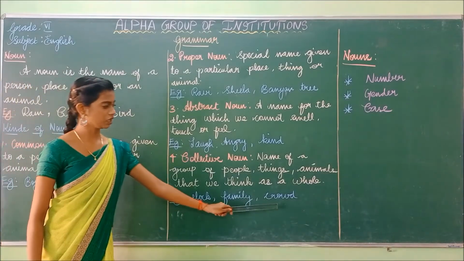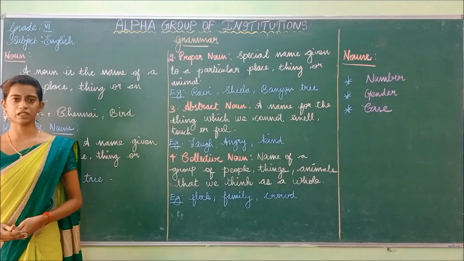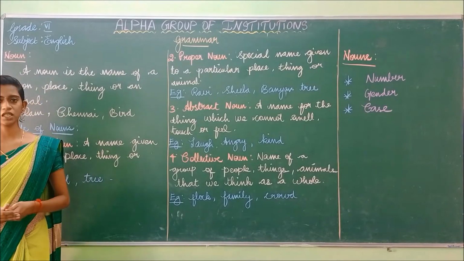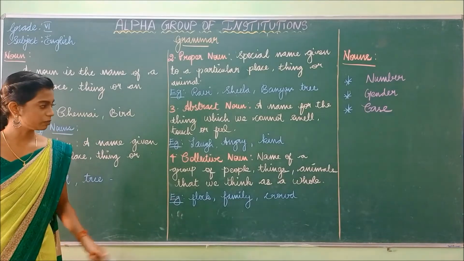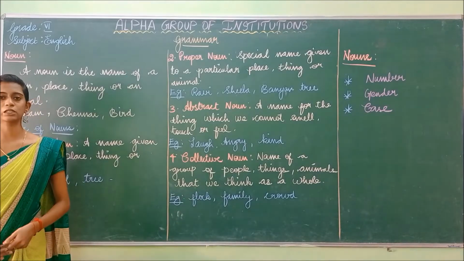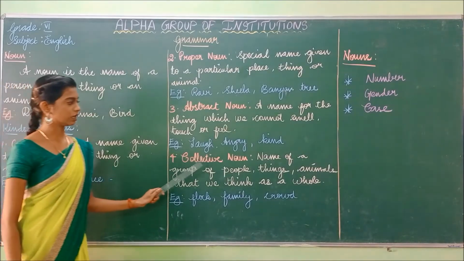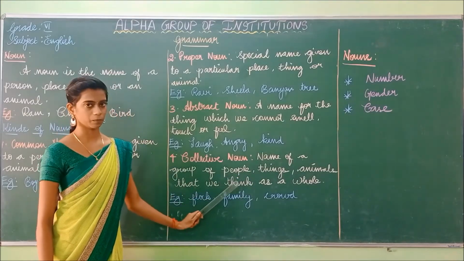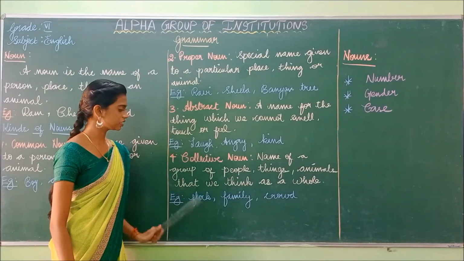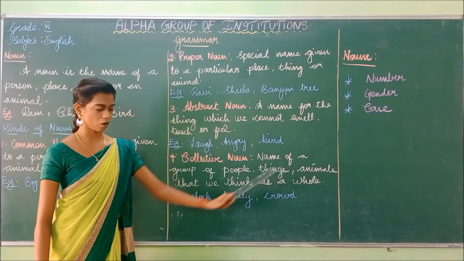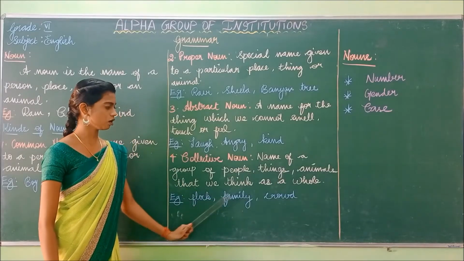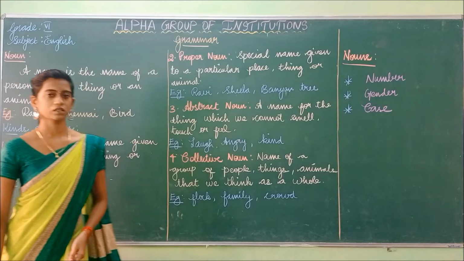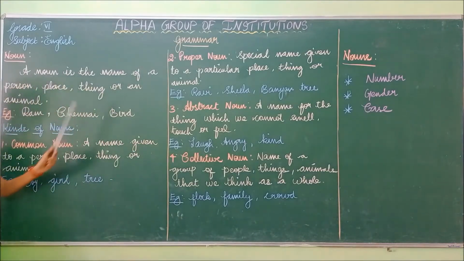And the third one is the crowd. If a lot of people gather, what will we call them? We will call them a crowd. So there will be a group of people. So it is known as the collective noun. So collective noun means nothing but the name of a group of people, things, animals that we think of as a whole. Example: flock, family, crowd.